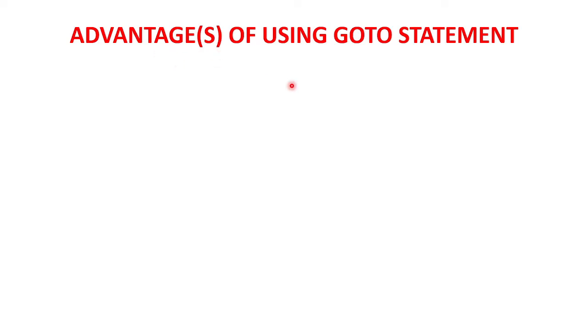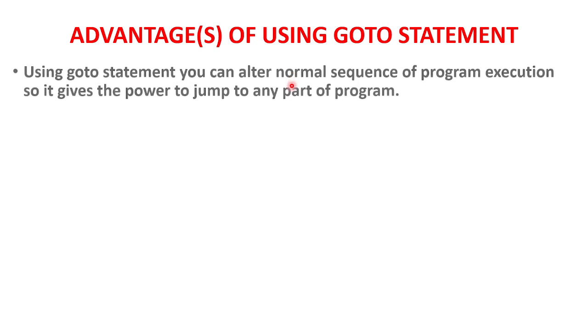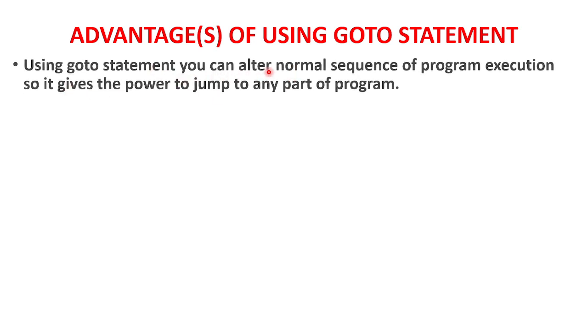So now we'll see the advantages of using goto statement. Using goto statement, you can alter the normal sequence of program execution. It gives you the power to jump to any part of the program. You can go from one place to another directly by skipping in-between statements. So you can go from anywhere to anywhere within the same function using this goto statement. Normally, if statements are given in sequence, you can skip in-between statements using goto.